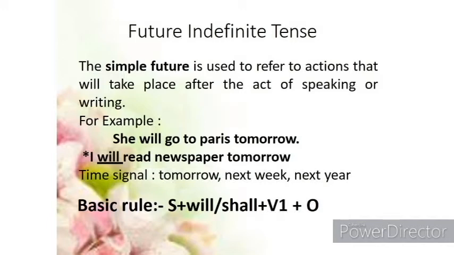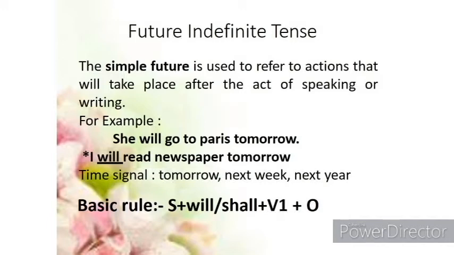I shall go to Delhi tomorrow. We shall play cricket tomorrow. You will not come tomorrow. So all these sentences are related to future indefinite tense. Is it clear to everyone?